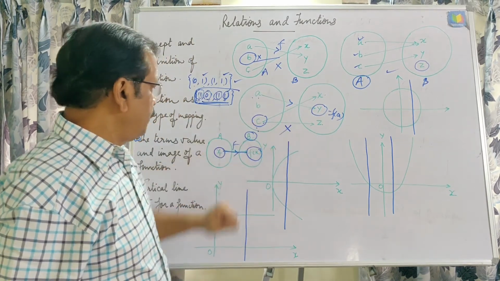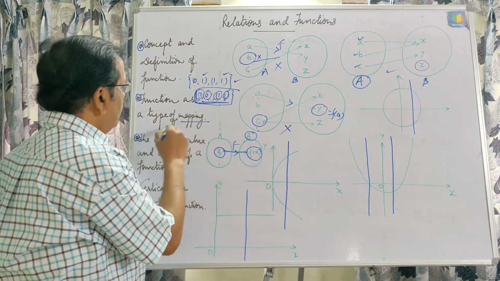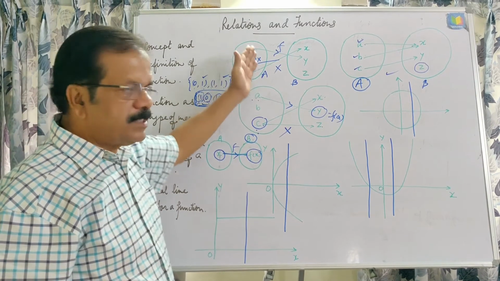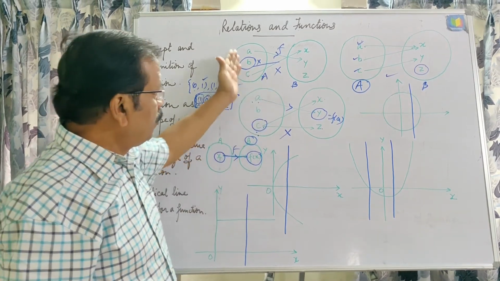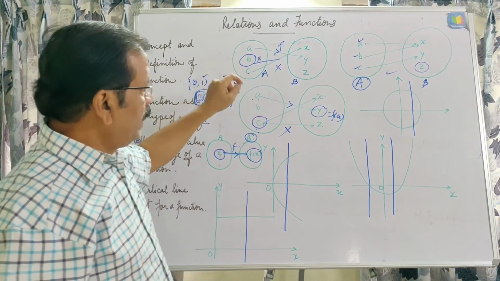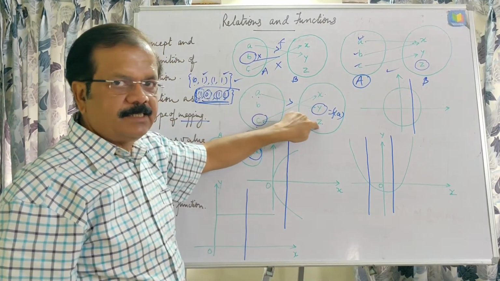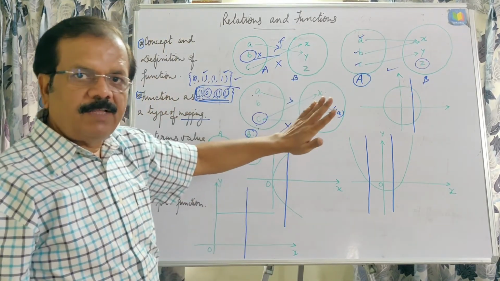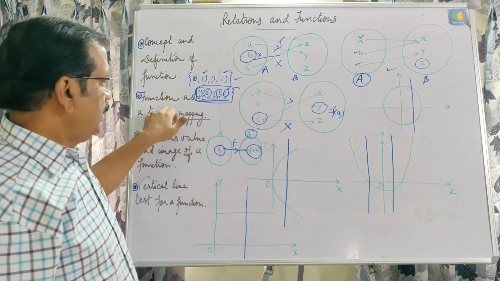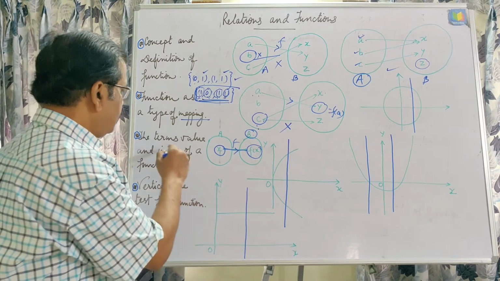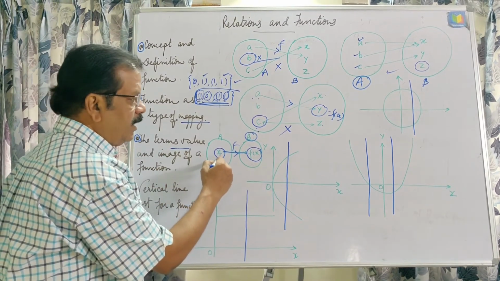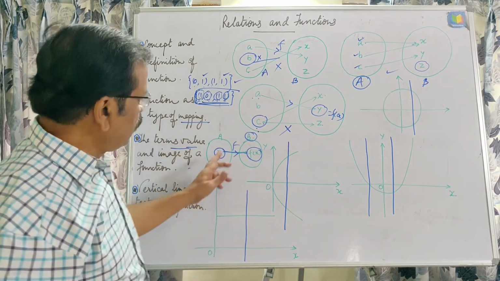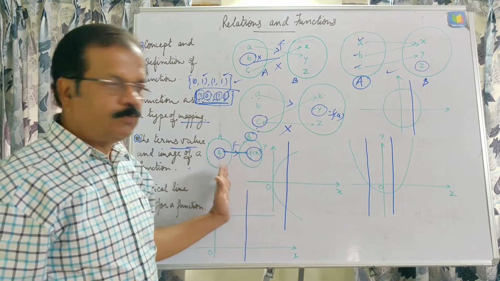Here also it is the same way, and so a mapping will be a function when these three conditions are satisfied. That is, the entire domain should be used up, none of the elements should have two different elements as its image, and two different elements can have the same element as their image. Then only can we say that the given mapping is a function. This is called the value of any element from the first set to the second, and we call it the value or image of a function from the first set to the second set.